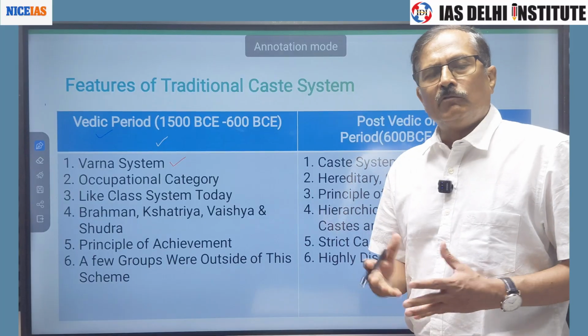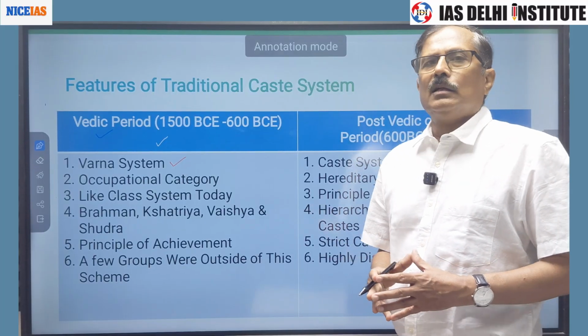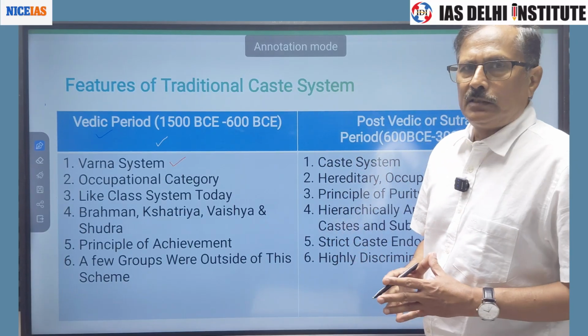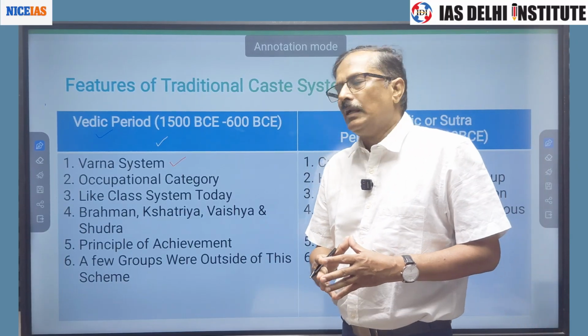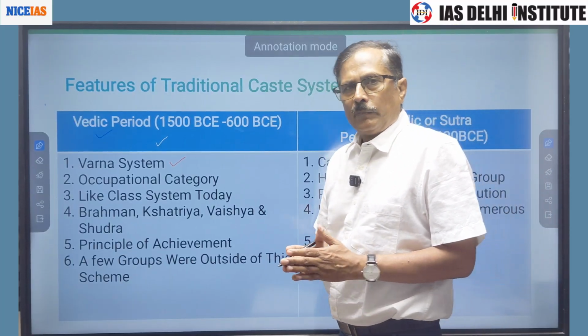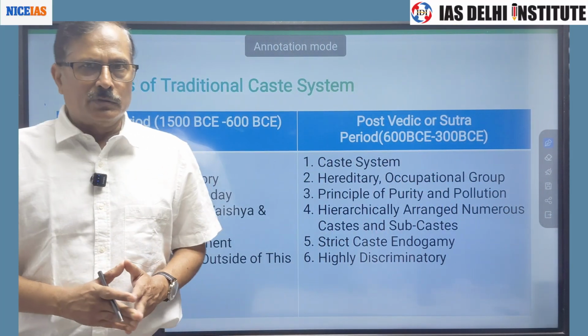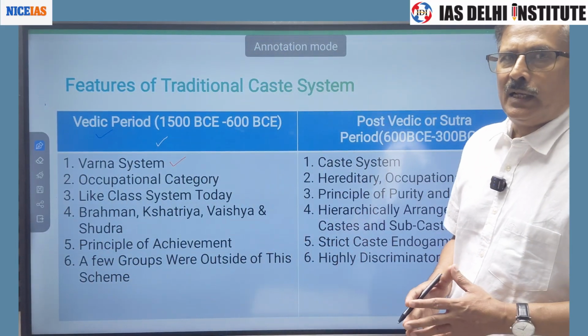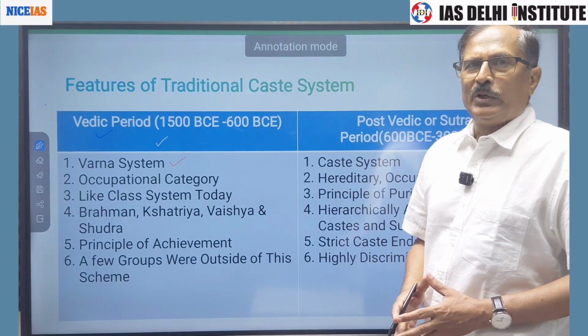At the earliest there were only two Varnas, Aryan and Dasa. Aryan means Aryan invaders who came from Central Asia, and Dasa the native population, and they were two racial groups. There was strict separation between them. You can say an iron curtain existed between them.